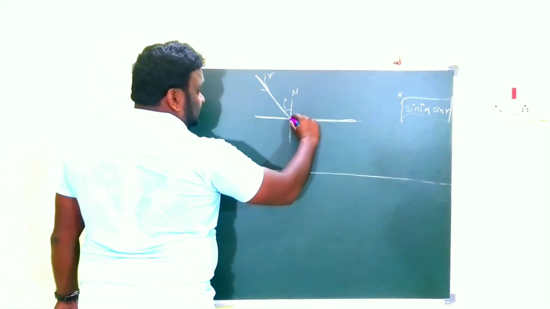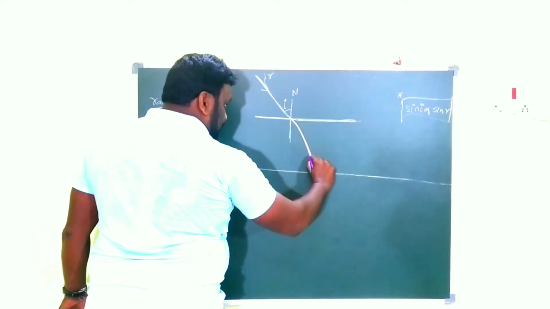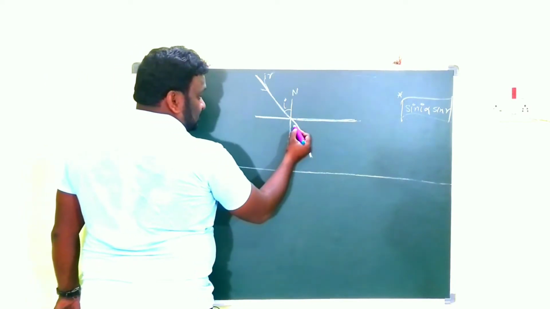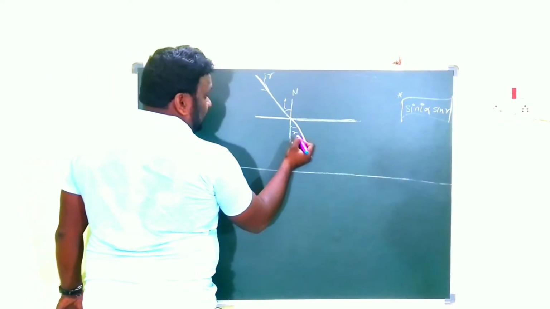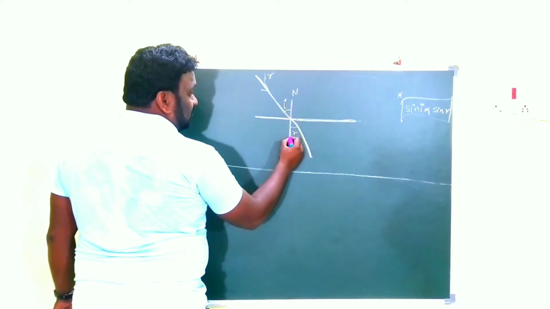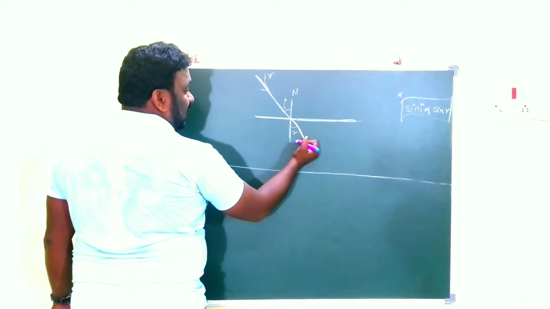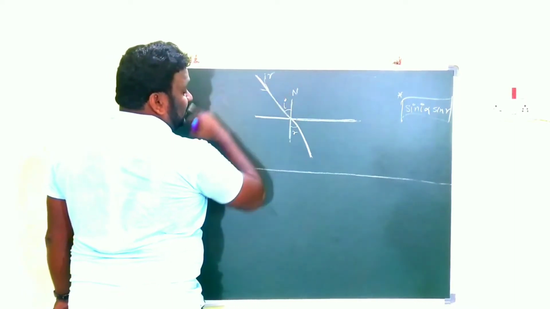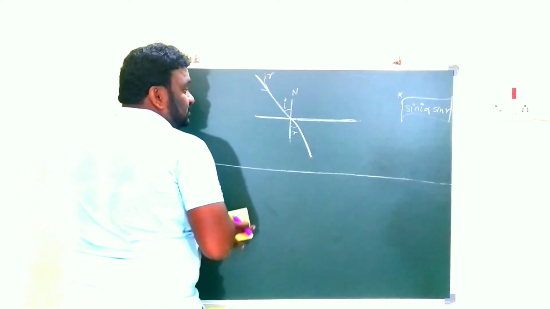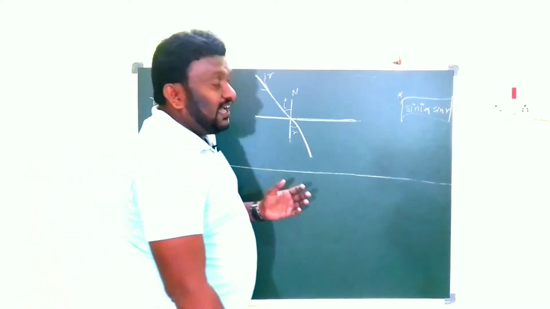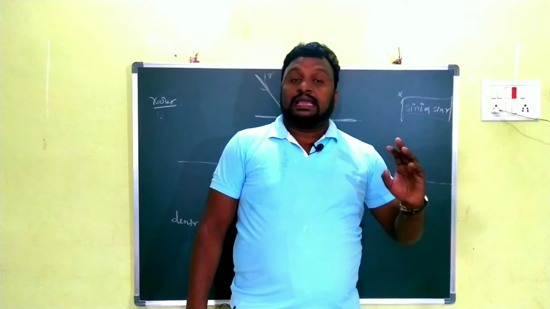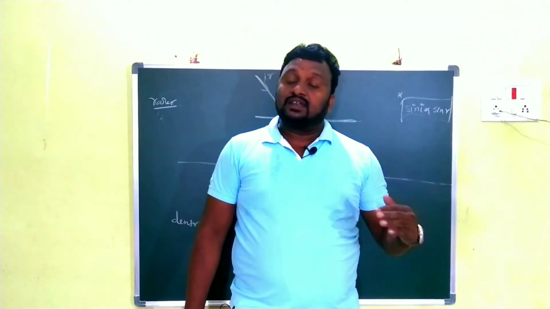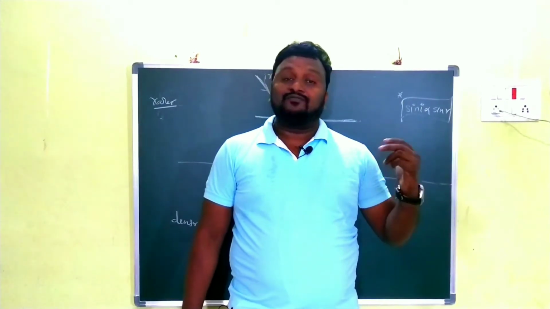Clear? And after that, this is the refracted ray. Here this is the refracted ray and this is the normal. The angle between the normal and the refracted ray is what we call the angle of refraction, and this is the angle of incidence. Clear, children? So this is the first thing you have to remember. What is I? Angle of incidence. The angle between the normal and the incident ray is called the angle of incidence, and the angle between the refracted ray and the normal is called the angle of refraction.